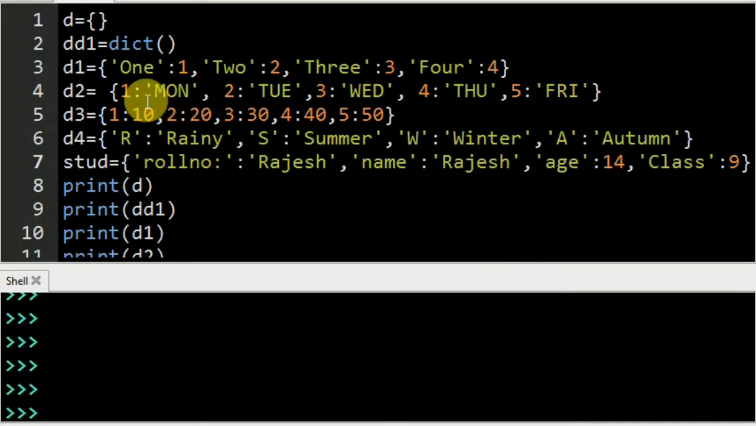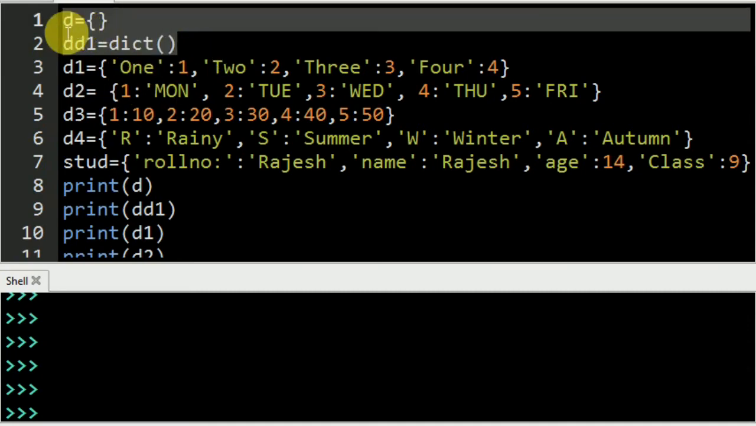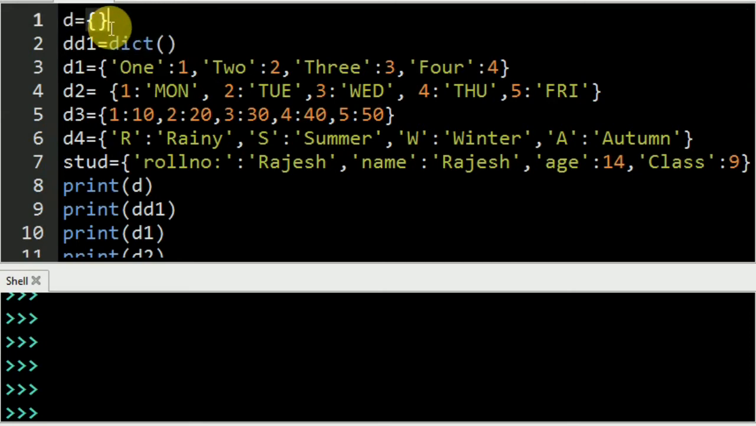So here is the example. I have written all the lines. This is our empty dictionary. The second is also used for an empty dictionary. These two are empty dictionaries, one using a function and one without the function.